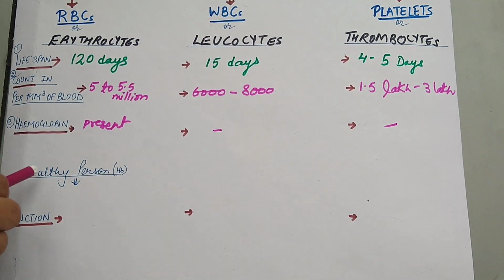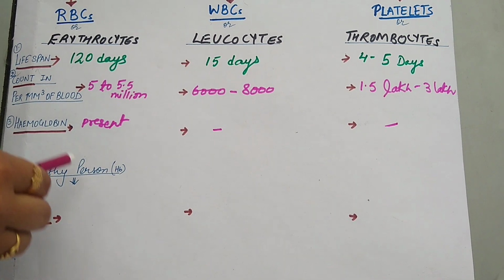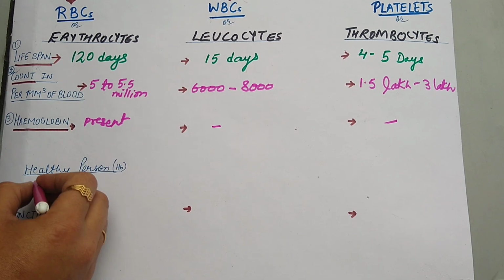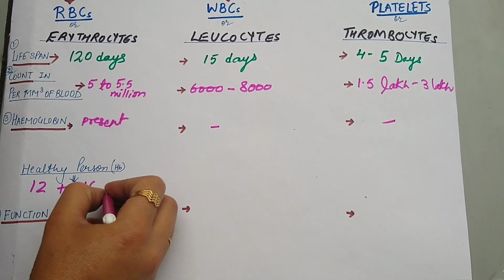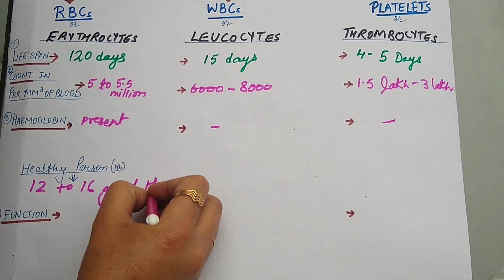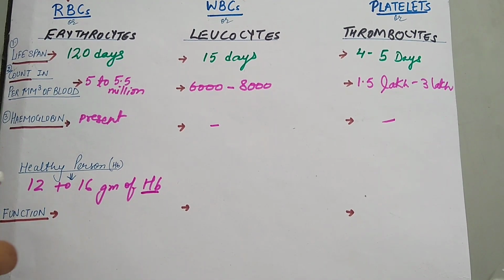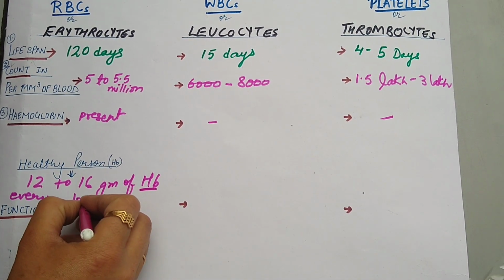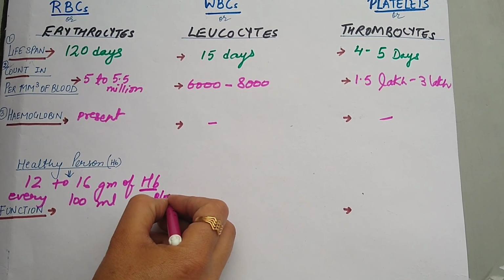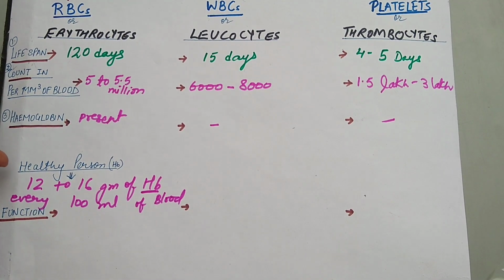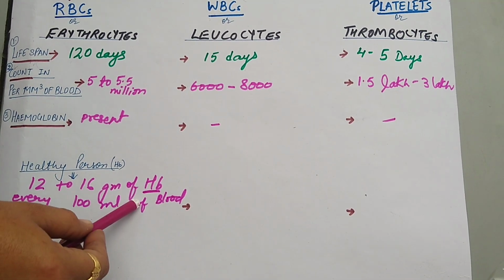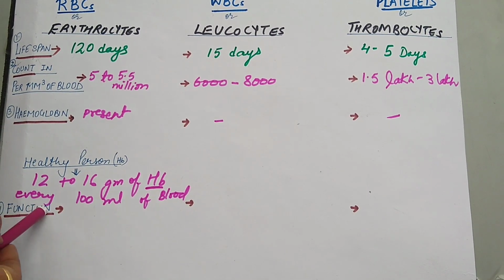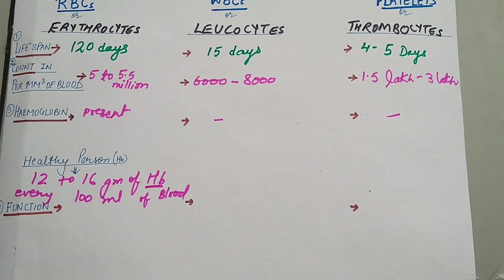Now I will tell you a fact: in a healthy man or healthy woman, how much hemoglobin is present? Hemoglobin, also denoted as HB, is 12 to 16 grams. This much hemoglobin is present in every 100 ml of blood. Right? In a healthy man, 14 to 16 grams of hemoglobin is always present, and in a healthy woman, 12 to 14 grams of hemoglobin is present in 100 ml of blood, which is a very essential property.